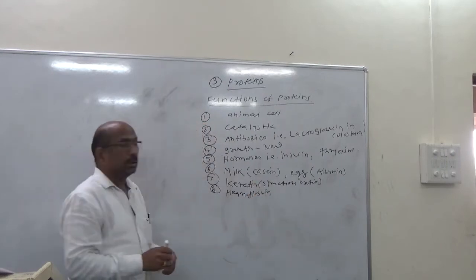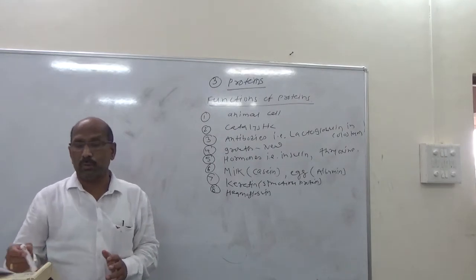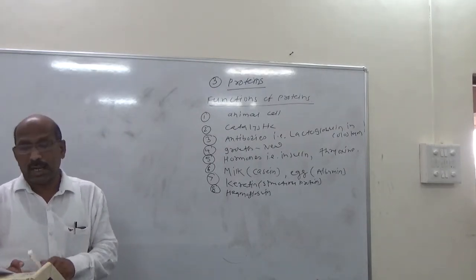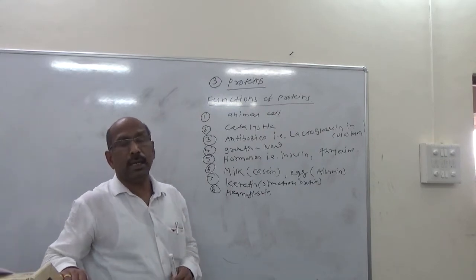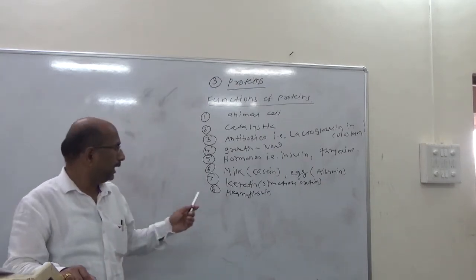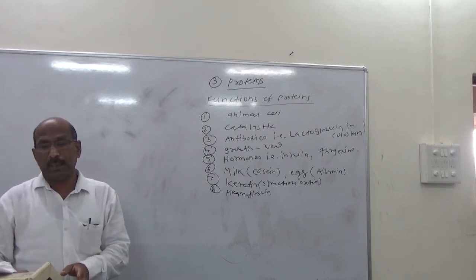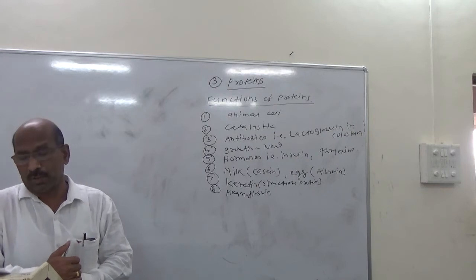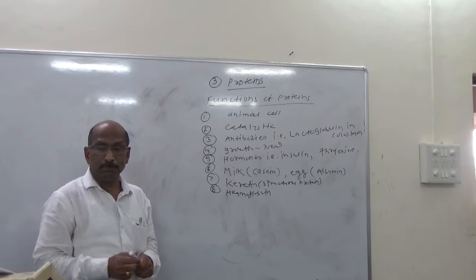The next function of proteins is that they are constituents of hemoglobin and myoglobin, which help in the transport of oxygen in blood and muscle cells respectively. So the next function is being constituents of hemoglobin and myoglobin, which help in the transport of oxygen in blood and muscle cells respectively.